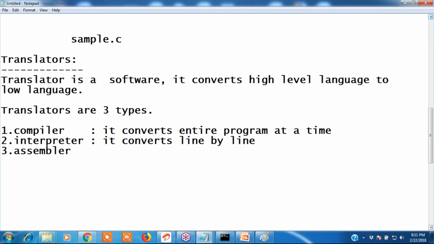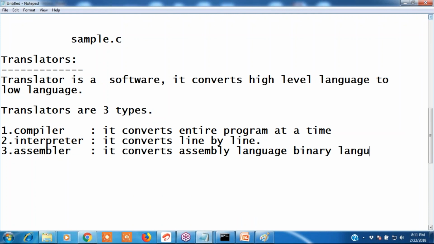What about assembler? Assembly level language to low level language. Very good. It converts assembly language to binary language, or machine level language. Machine is nothing but binary.